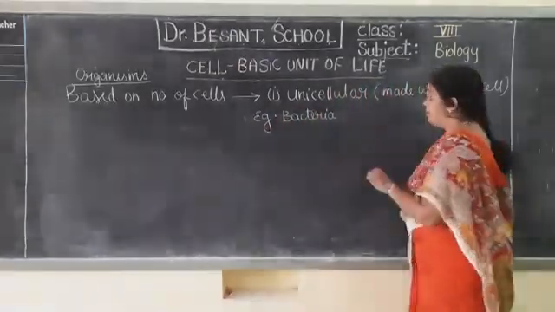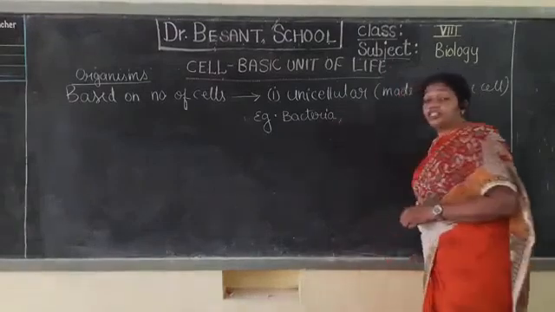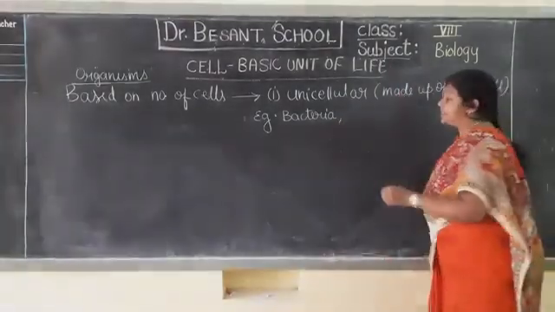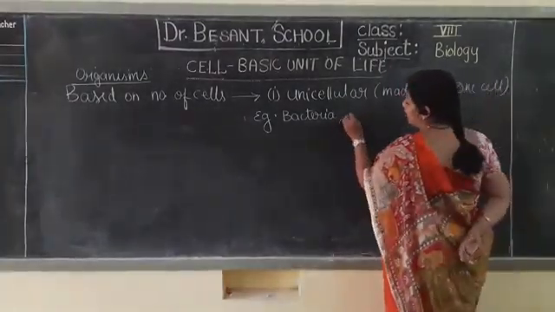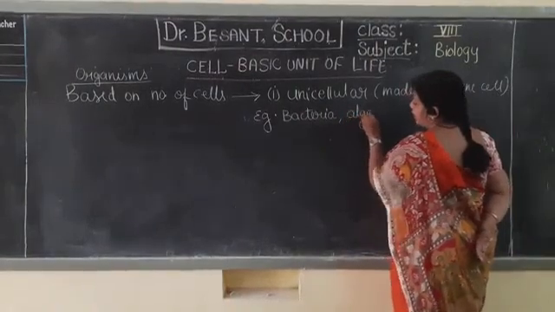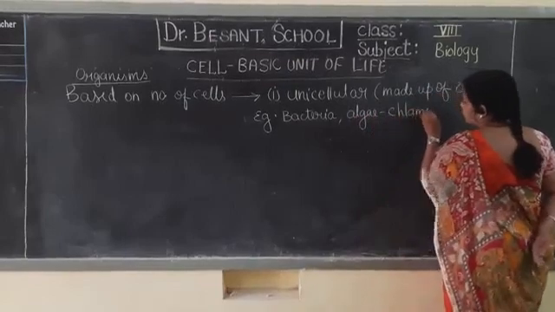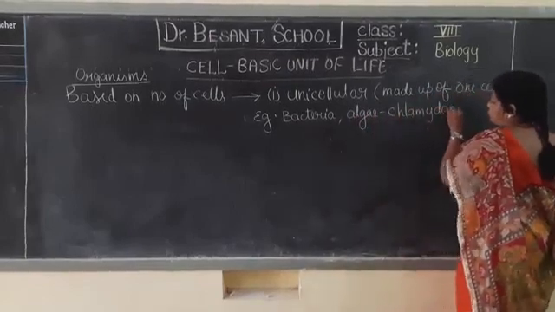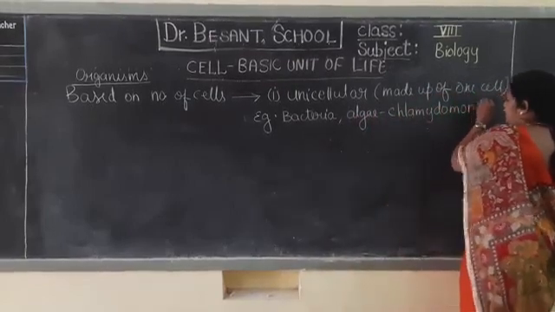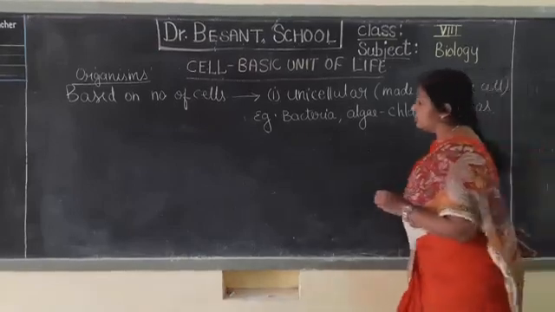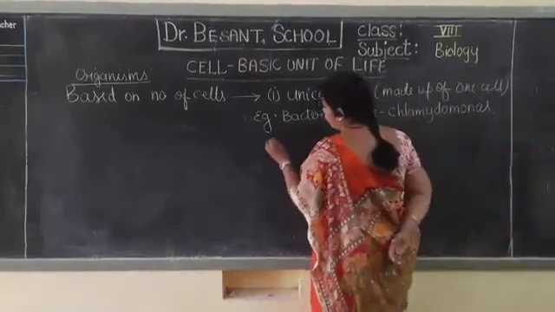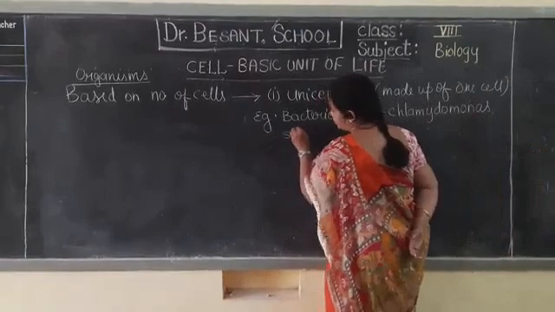Then you have got unicellular plants. For example, some algae like Chlamydomonas. So many new words you are getting, isn't it? Chlamydomonas, Volvox, or you can write Spirogyra.